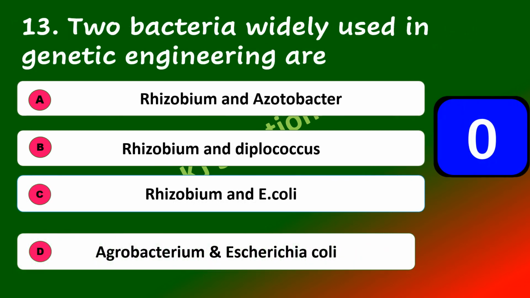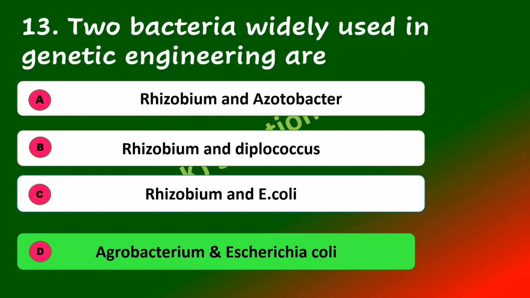Move on to next question. Two bacteria widely used in genetic engineering are Rhizobium and Acetobacter, Rhizobium and Diplococcus, Rhizobium and E. coli, Agrobacterium and Escherichia coli. The answer for this question was Agrobacterium and Escherichia coli.